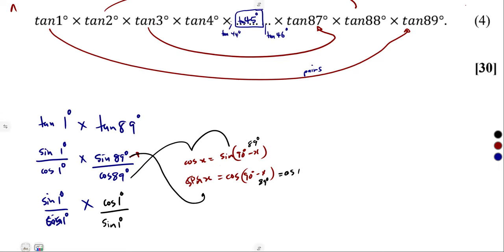So are we seeing that now these are the same? They cancel, and that gives us 1.